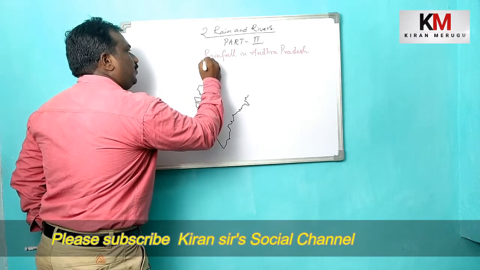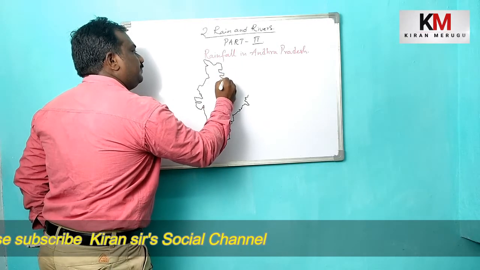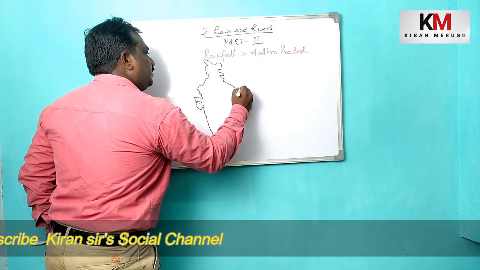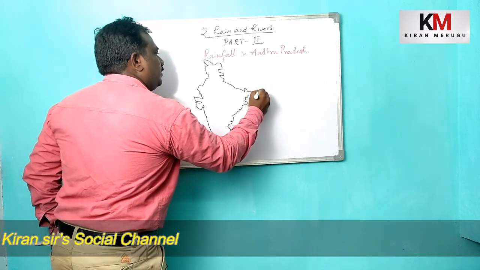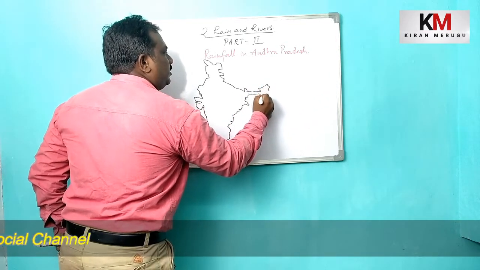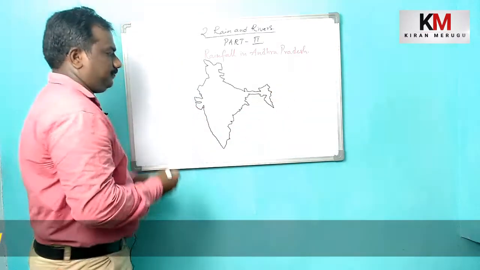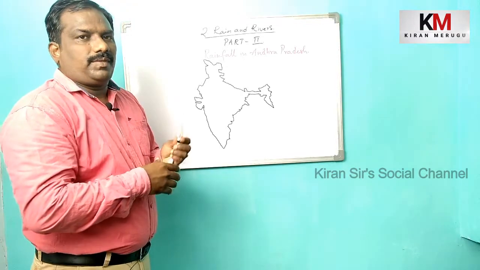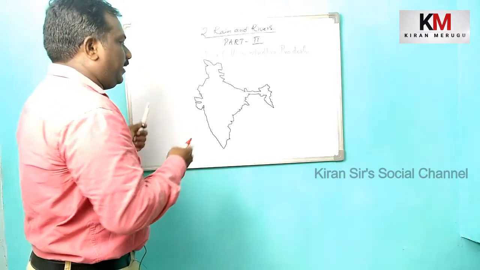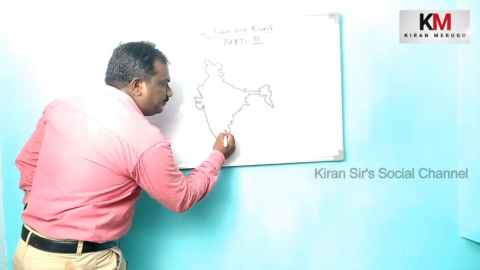Now you can see Jammu and Kashmir, and you can see the northeastern states, the 7 sisters. Children, Andhra Pradesh is located in the southern part of India.